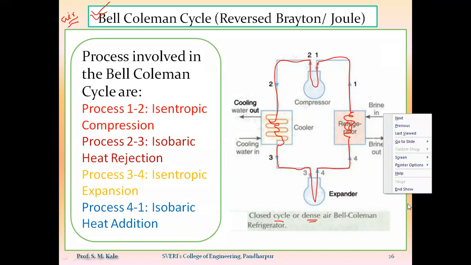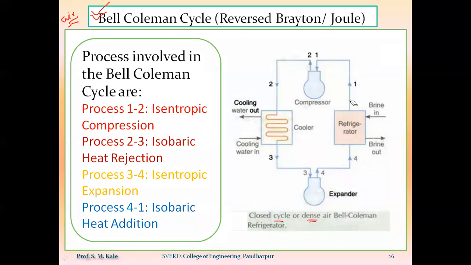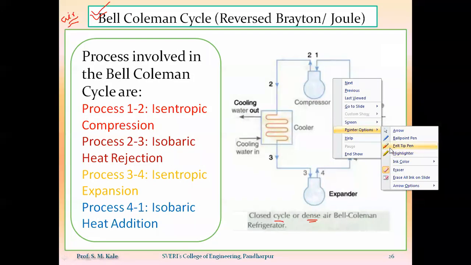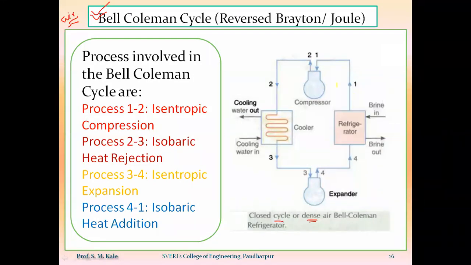So what is the other option available here? At the start of compression, the compressor will take the air from the atmosphere. That air will be compressed inside the compressor. Then that isentropically compressed air will be passed to the cooler, where constant pressure heat rejection takes place.